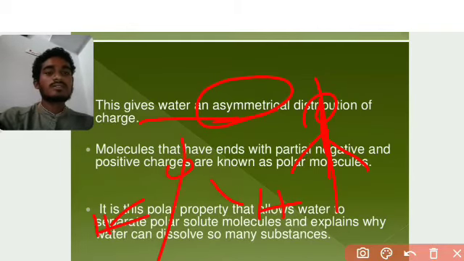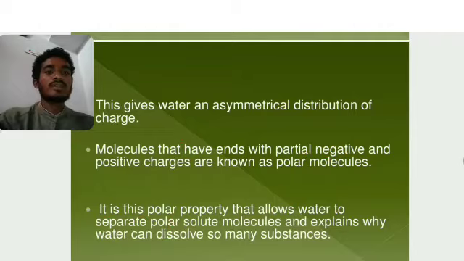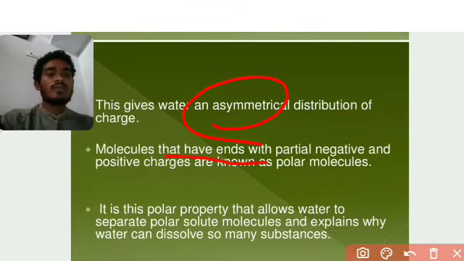When we cut this, it does not give identical parts of the body, so that is called asymmetrical. Molecules that have ends with a partial positive charge and a partial negative charge are known as polar molecules. I already told you this in class just now.